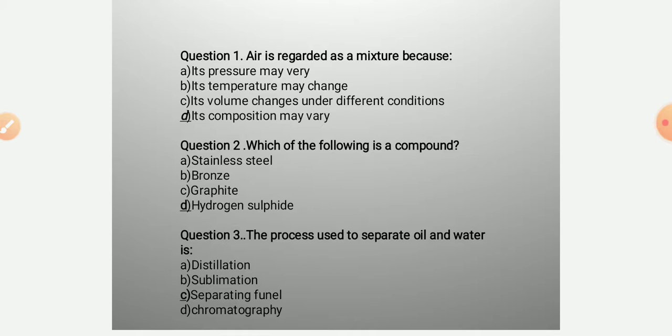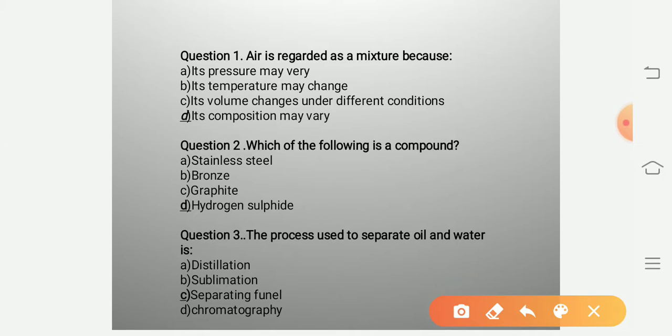Now first question: air is regarded as a mixture because, as you know, air contains oxygen, nitrogen, carbon dioxide, water vapors, etc. From this, you will see it is a mixture, but a homogeneous mixture. Now from this, what will be the answer? See the alternatives. Its pressure may vary, its temperature may change, its volume changes under different conditions, and its composition may vary. So air is regarded as a mixture because its composition may vary.